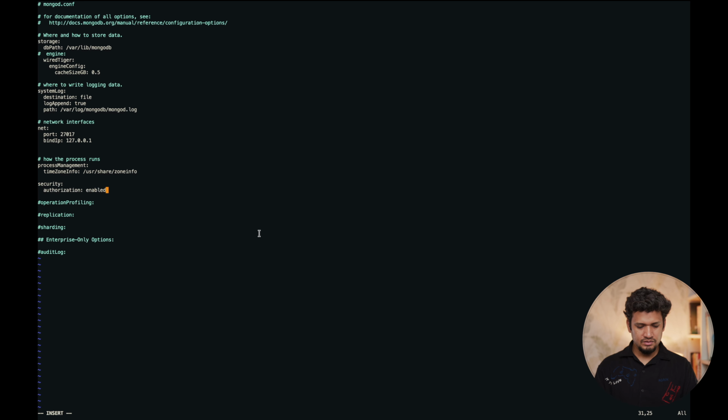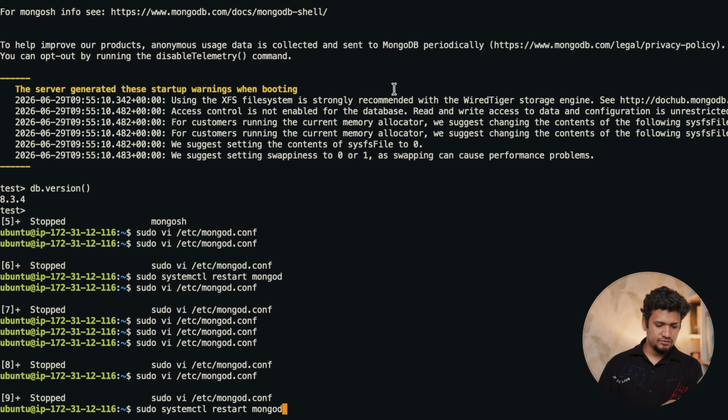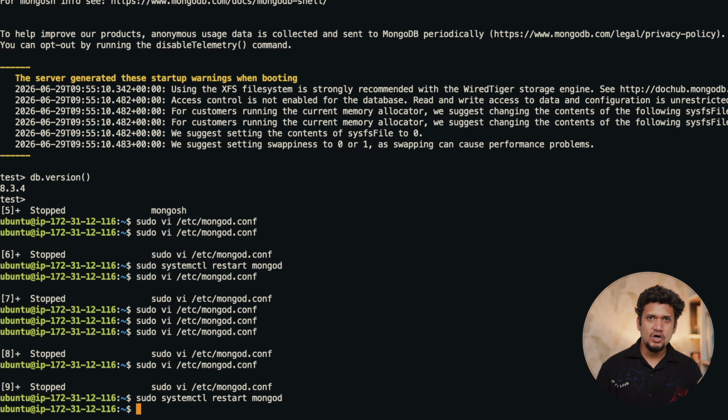Yes, and then let me save it. We will reload our configuration by restarting MongoDB. We have done a couple of configuration changes so that MongoDB becomes secure and efficient for your system.